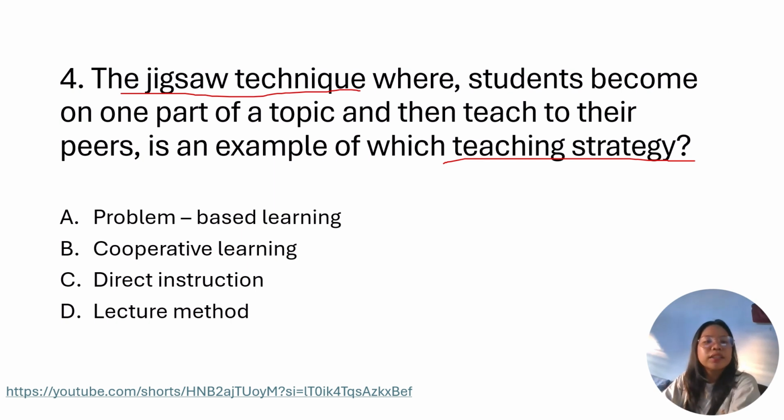A, problem-based learning. B, cooperative learning. C, direct instruction. And D, lecture method. So what is the correct answer? Okay, very good. It is cooperative learning, because in cooperative learning they have cooperation with each other, because students become one part of a topic then teach it to their peers. So they have collaboration in this jigsaw activity.